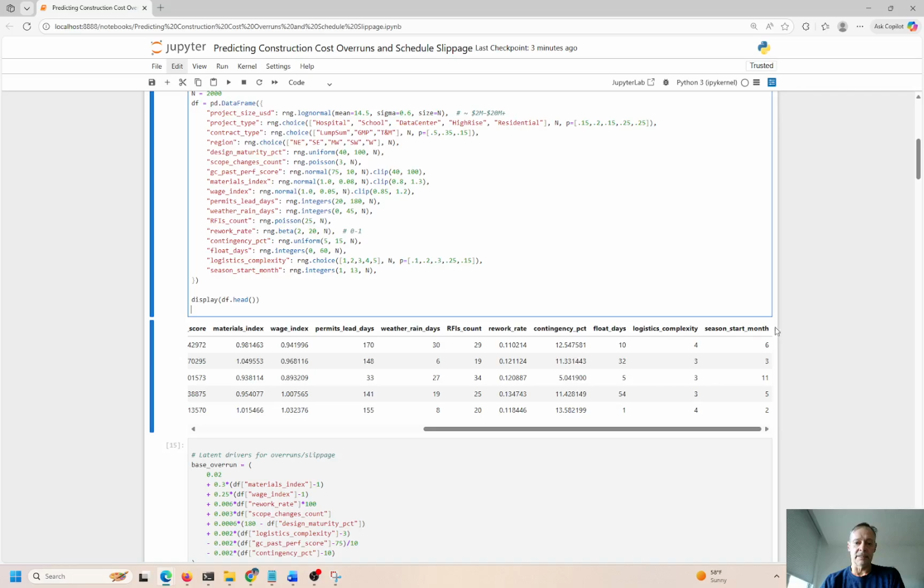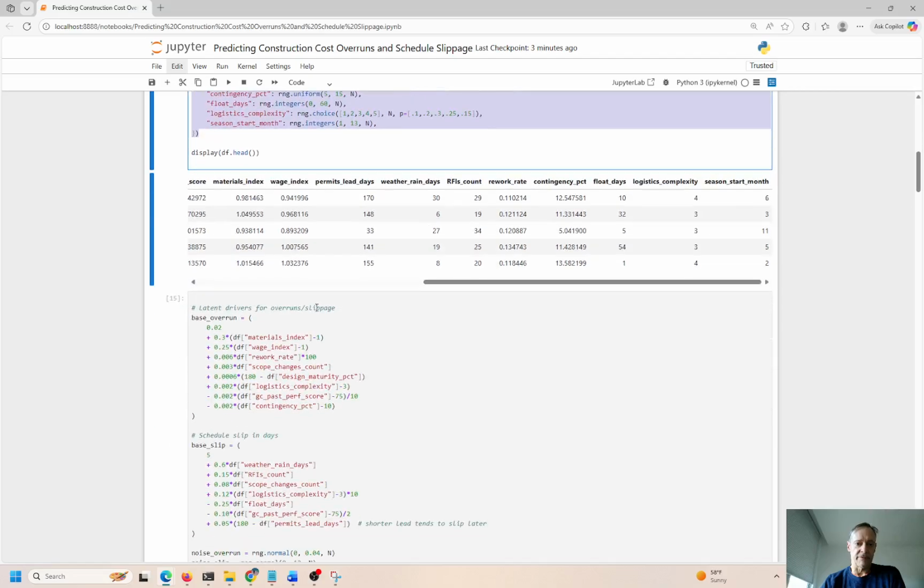So here is the initial data frame, right? Indicating exactly what I referenced over here. So we have the data frame with all the features that are relevant to the study that we're doing.